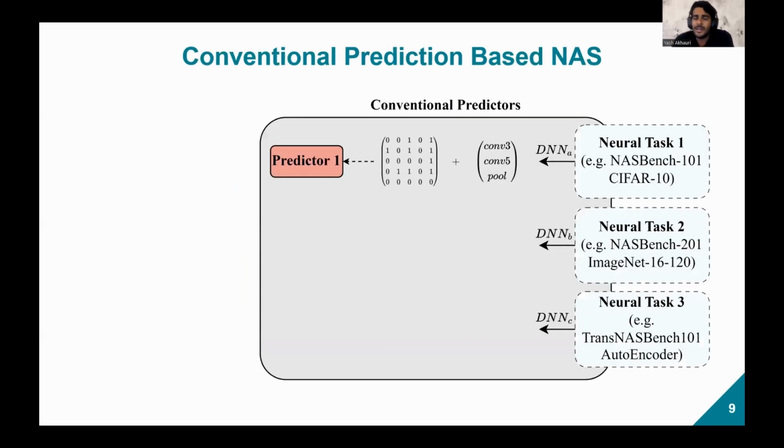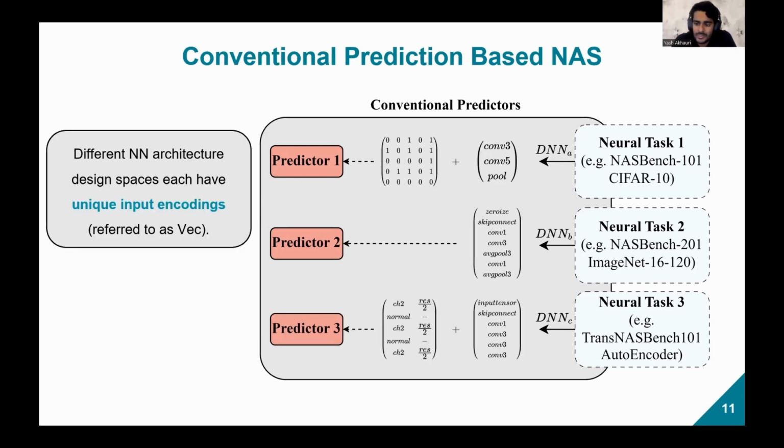To answer that, let's look at how prediction-based NAS conventionally works. If you look at a conventional predictor, we have predictor 1 for NAS-Bench-101, and the input to predictor 1 is an adjacency matrix and the list of operations. For NAS-Bench-201, we have another predictor, which takes only the list of operations. And for TransNAS-Bench-101, we may have another input encoding entirely.